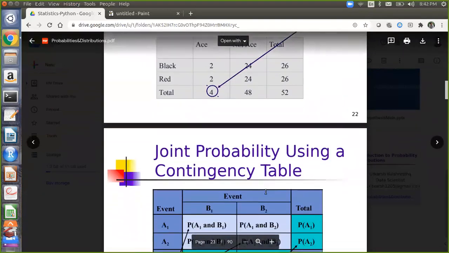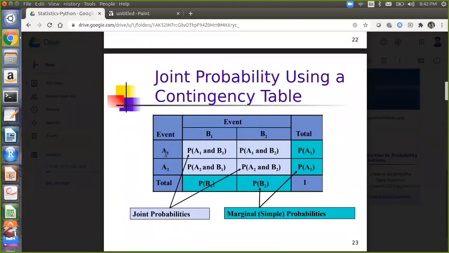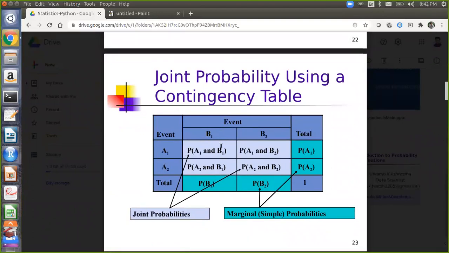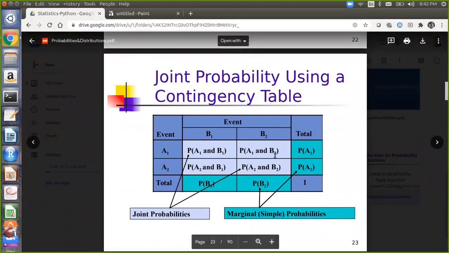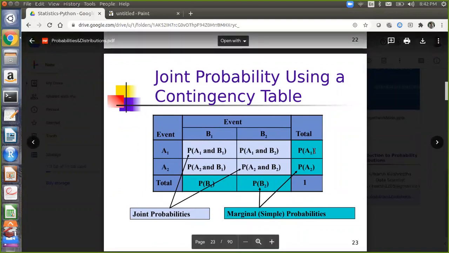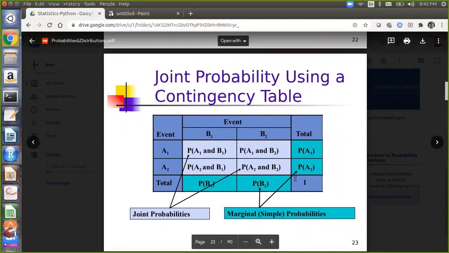The contingency table is represented via this graph: events A1, A2, events B1, B2. So probability of A1 and B1, probability of A1 and B2, probability of A2 and B1, and so on. The totals of these probabilities you will see in the marginal column, and it should match in ideal conditions.